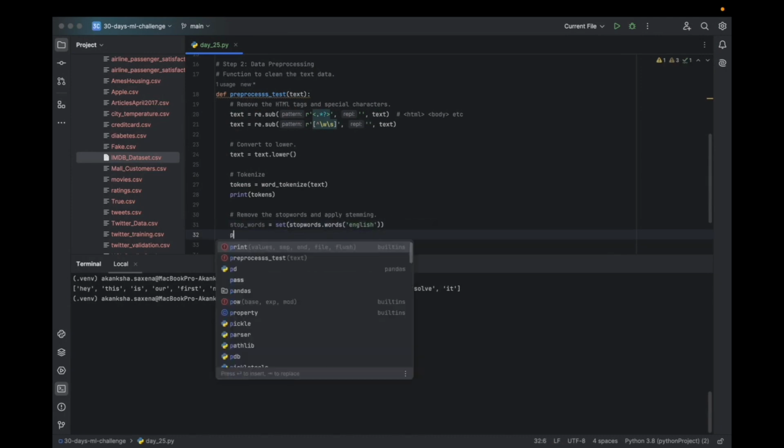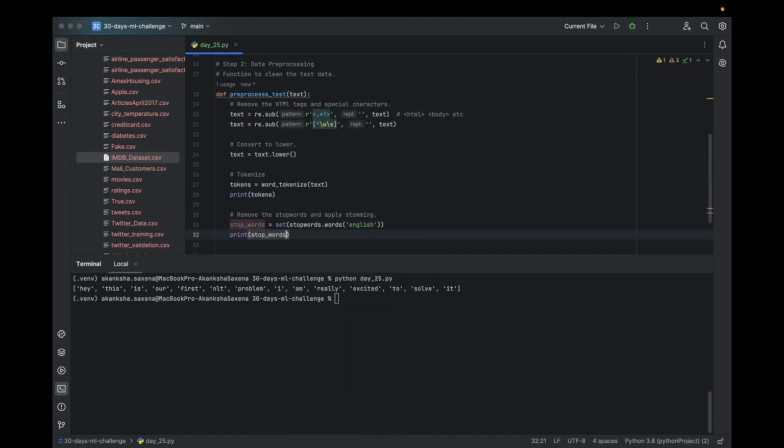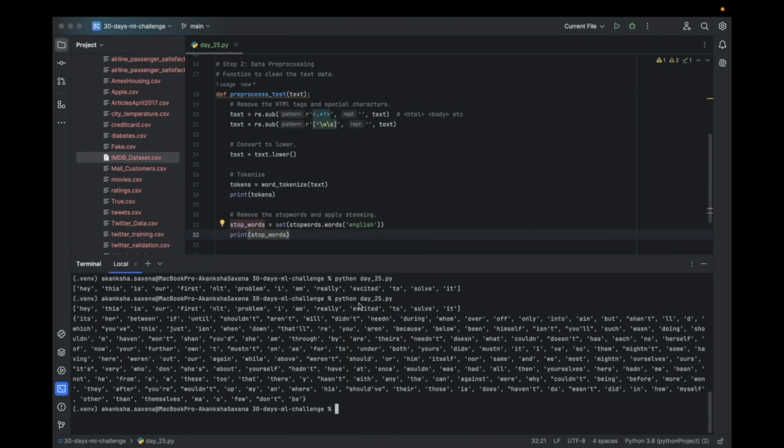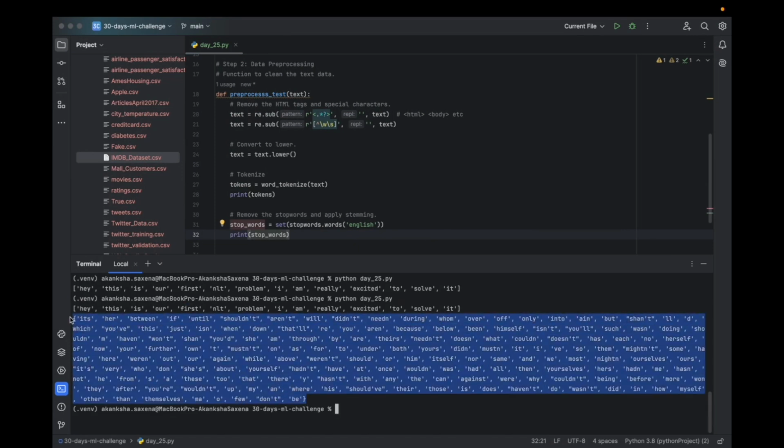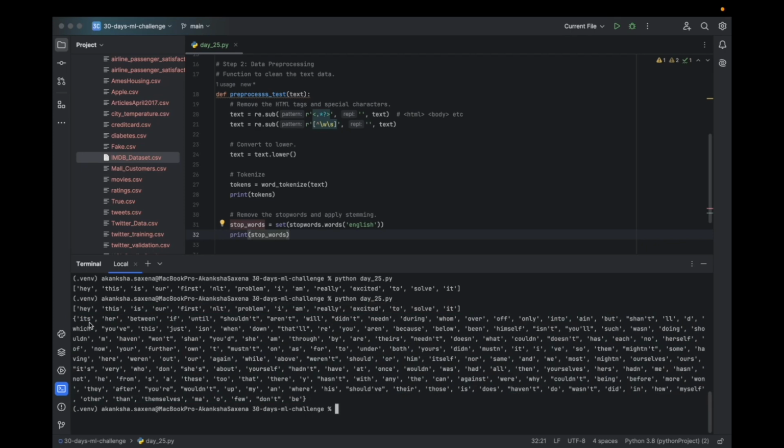Let's print these stop words. What does it have? Now run the code again. We should see the list of stop words in the English language. Here we can see this is there, so we are going to remove this.